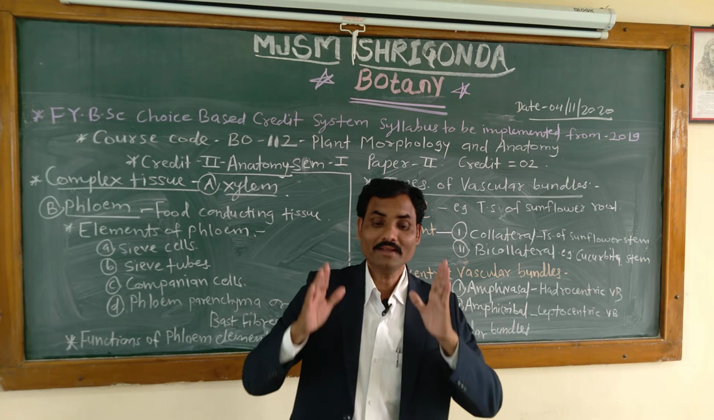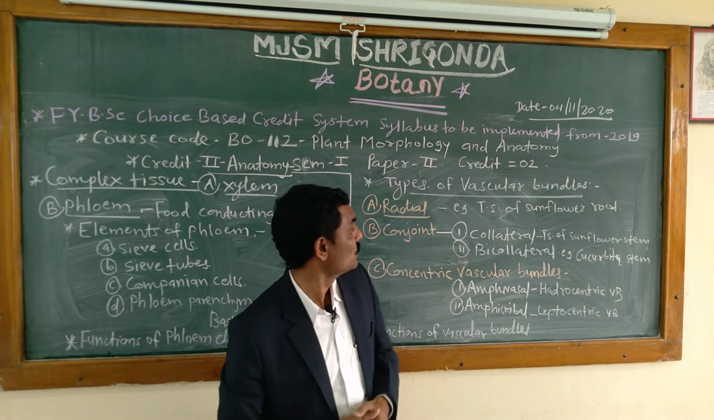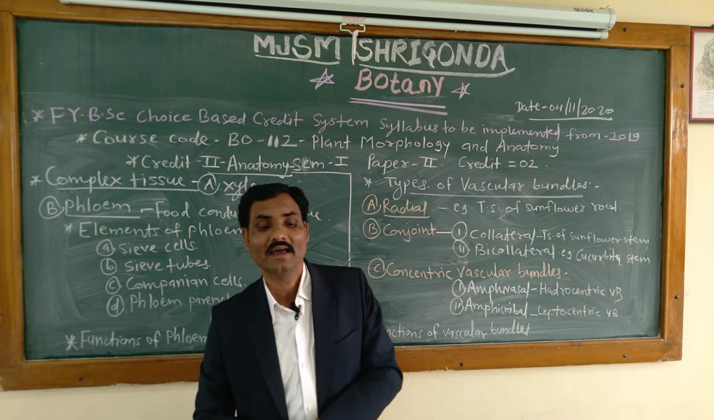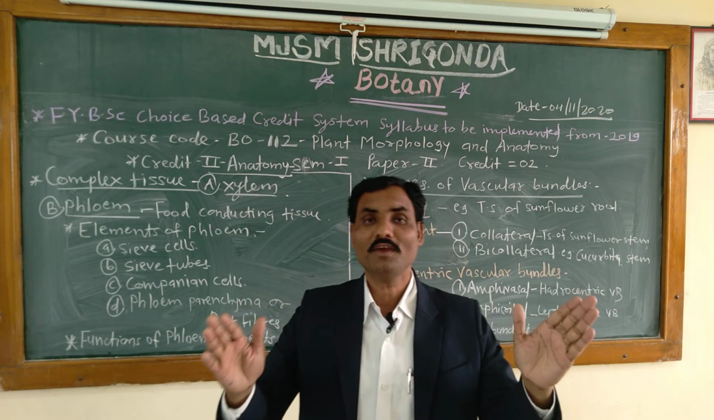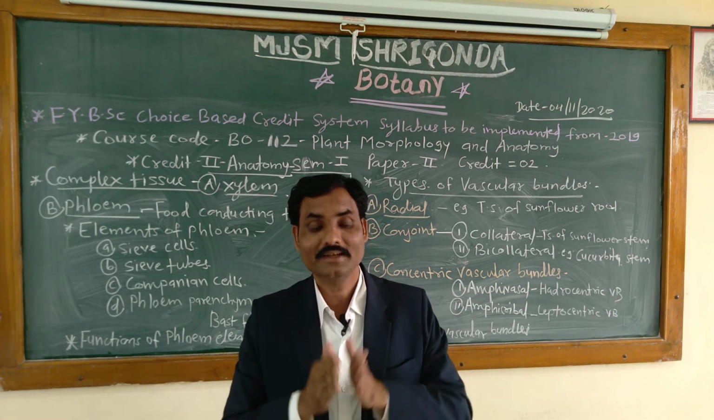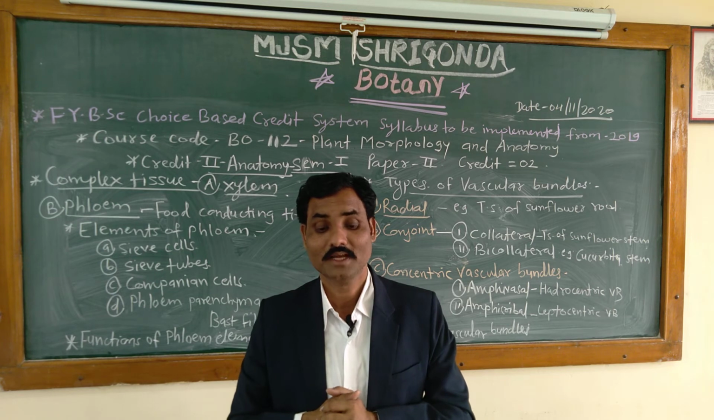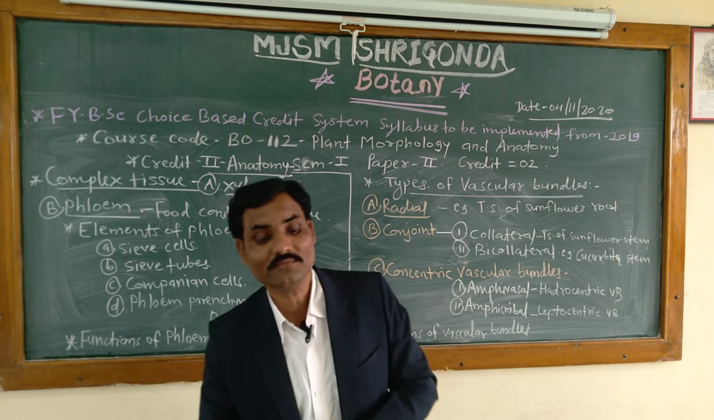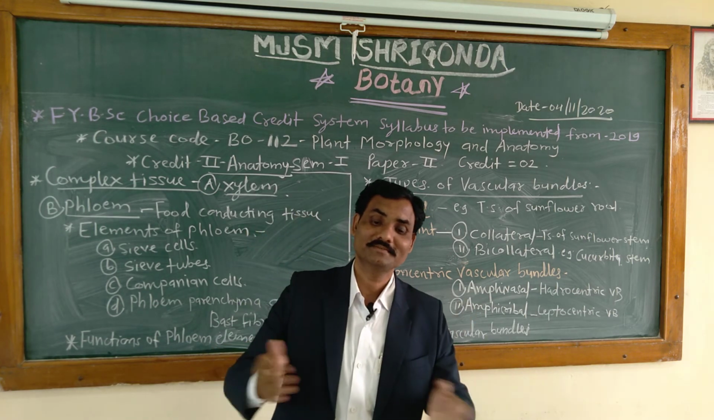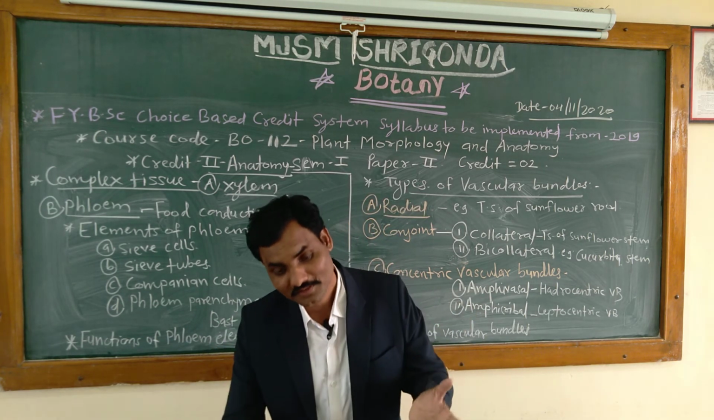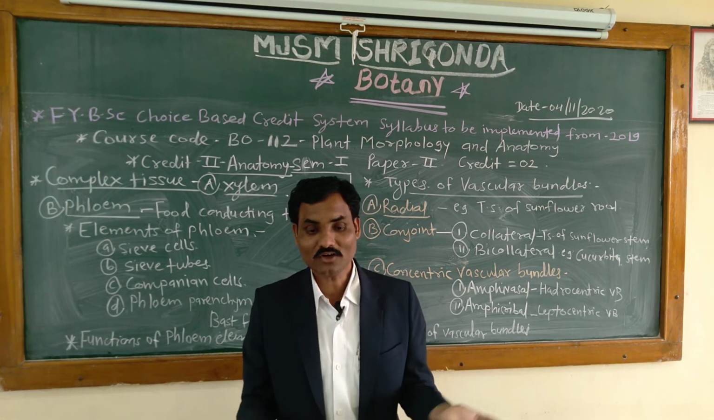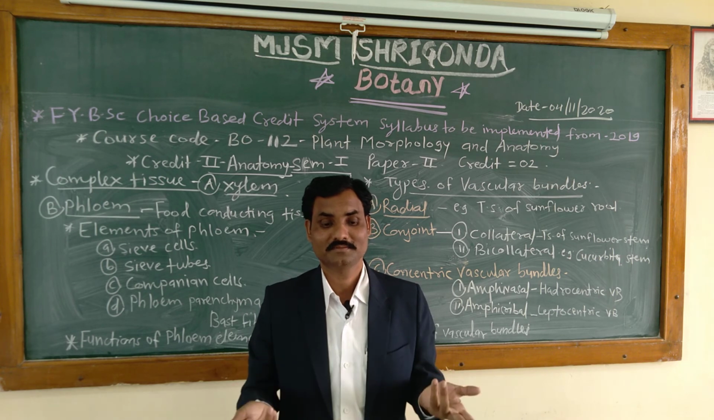Then the collateral vascular bundles are referred to as open. Collateral is an open type of vascular bundle if a strip of cambium is present between xylem and phloem, as in dicot stems. The collateral vascular bundles are referred to as closed type when cambium is absent, as seen in monocot stem. Means monocot stem is closed type, and dicot stem is open type.